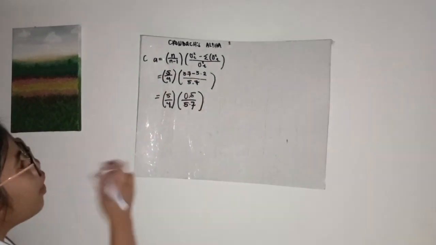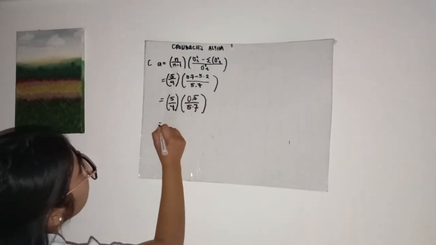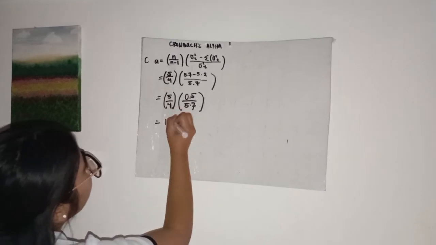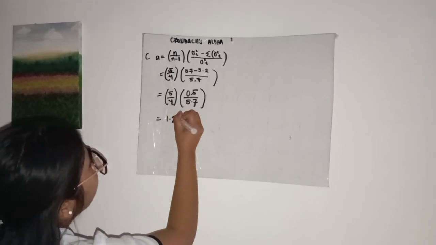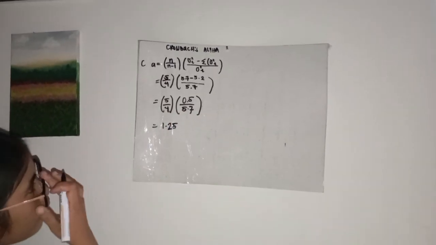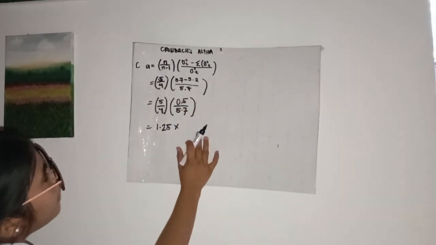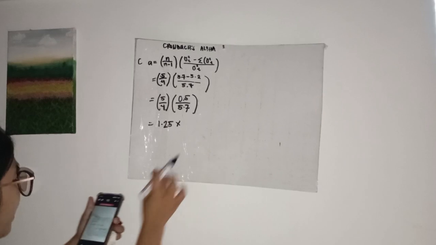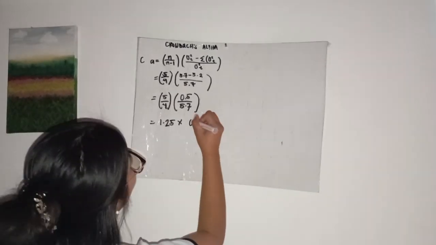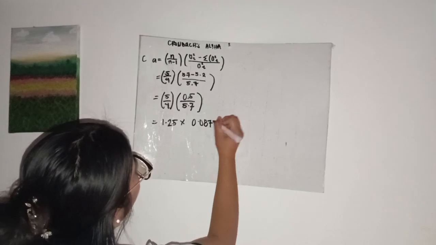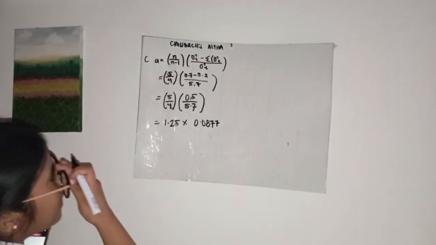So, now we're going to divide this. So, 5 divided by 4 is equal to 1.25. And then, we have, so, times 0.5 times 5.7. So, we have 0.0877.